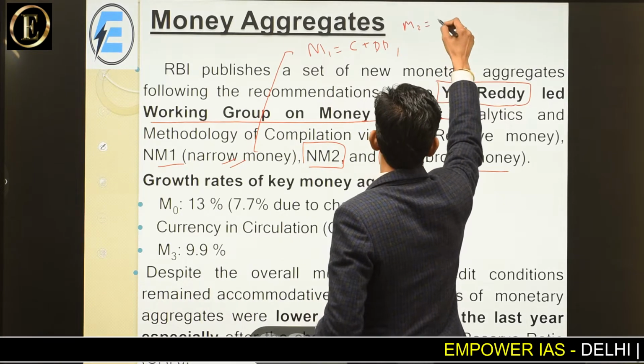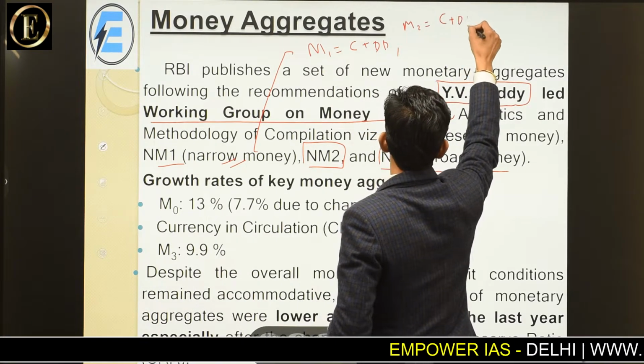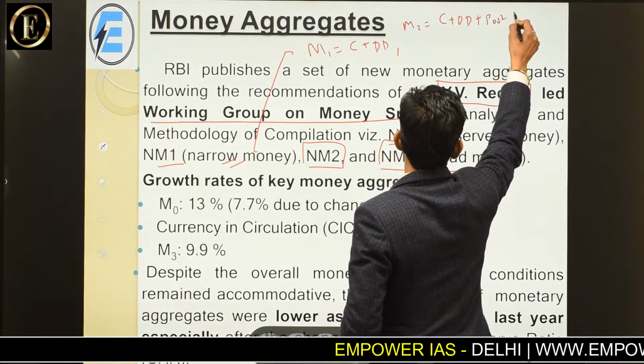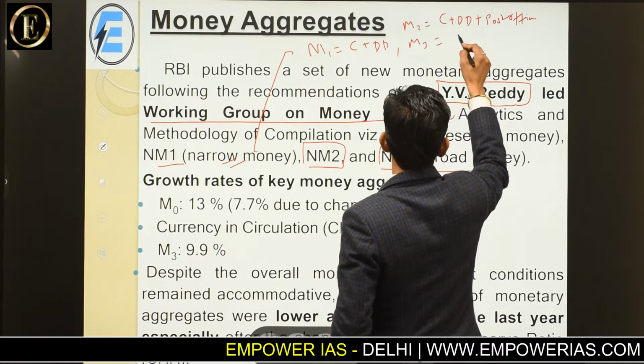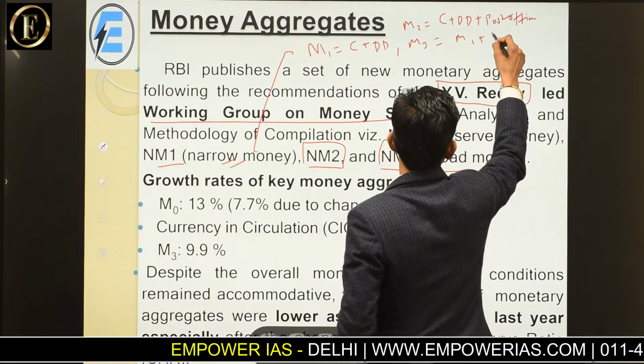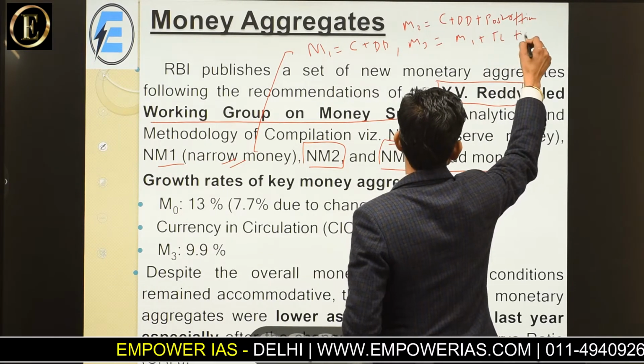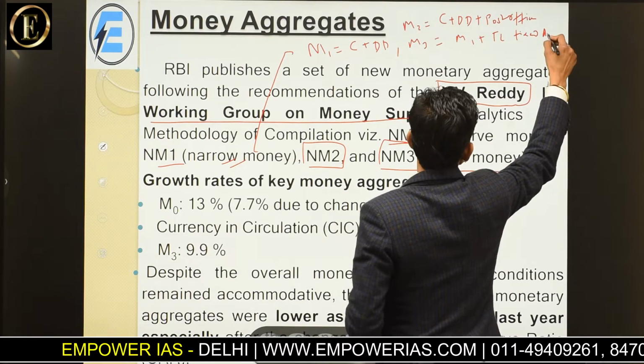M2 is C plus DD plus post office savings. M3 is M1 plus time liabilities, that is fixed deposits.